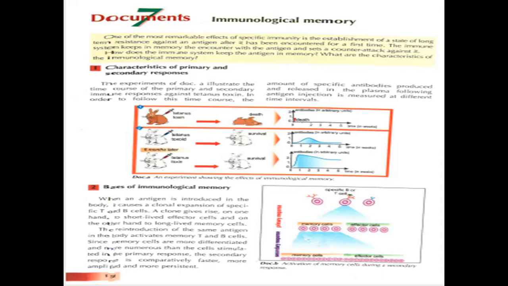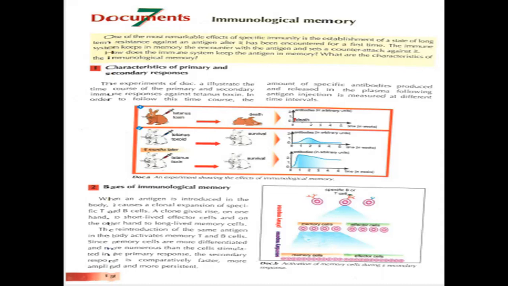So how does the immune system keep the antigen in memory? What are the characteristics of the immunological memory? Already we talked about the primary immune response and the secondary immune response. And also we discovered the meaning of the memory cells and the difference between the primary and the secondary immune response. Let's start with the characteristics of the primary and the secondary immune response.